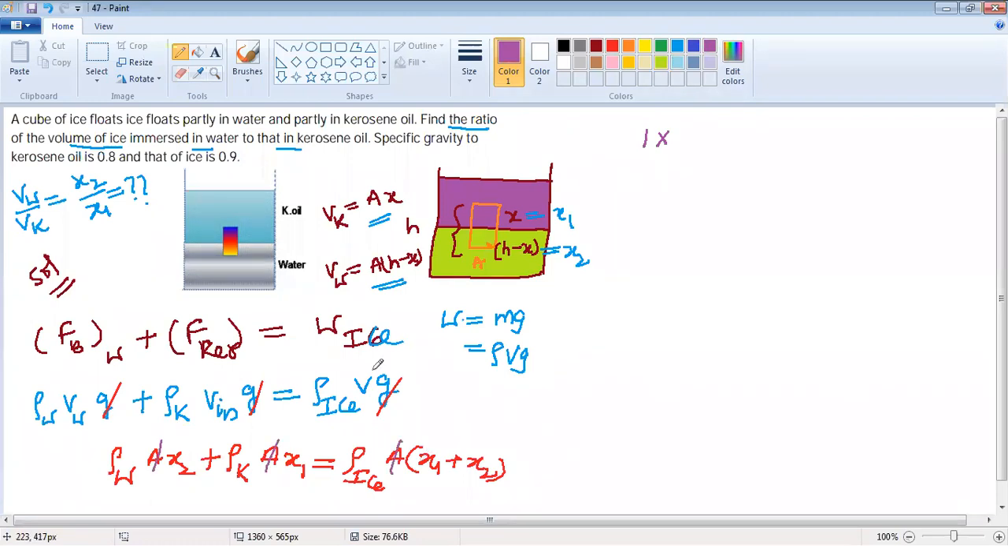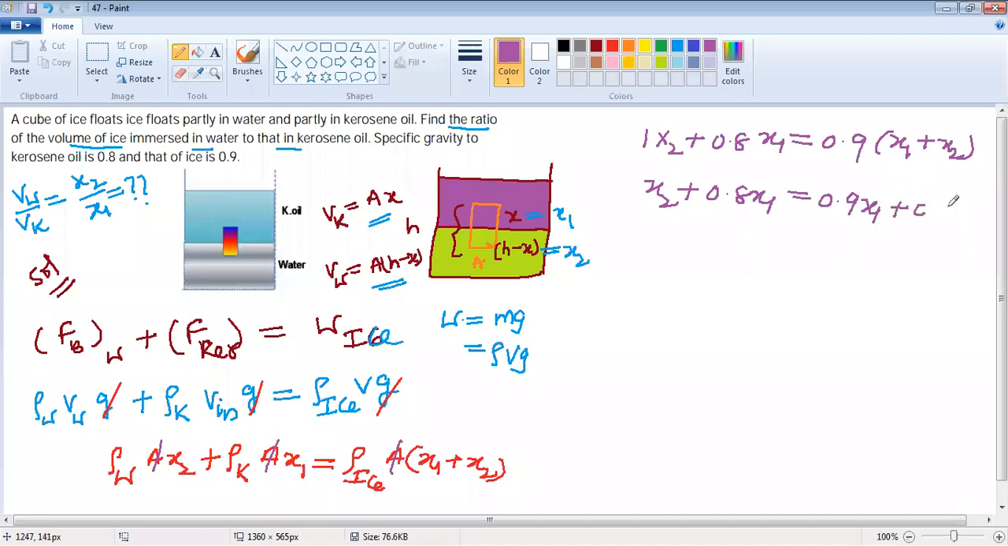1 into x2. Density of kerosene already given is 0.8, plus 0.8 into x1, equals density of ice already given, 0.9, into x1 plus x2. So this is x2 plus 0.8 x1 is equal to 0.9 x1 plus 0.9 x2.